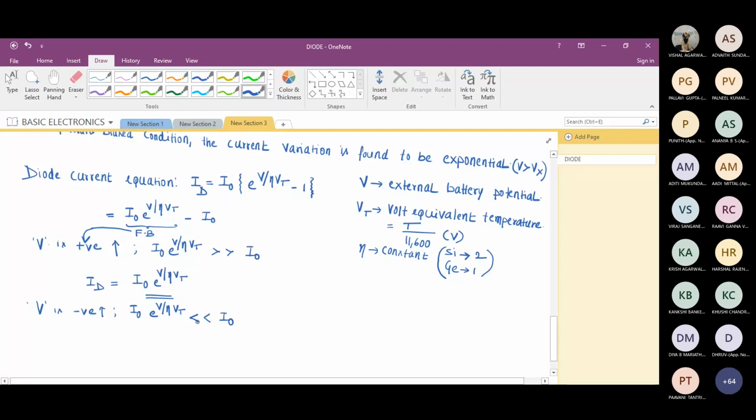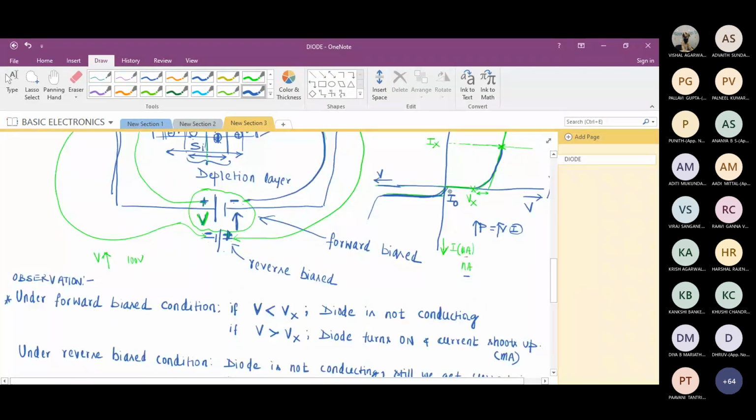If that is the case, what diode current am I going to get? Minus I naught, because it is the first term minus the second term. Are we getting minus I naught under reverse bias condition? Am I along the negative y axis? So the entire variation of the diode, the entire VI characteristics of the diode, is in this equation.